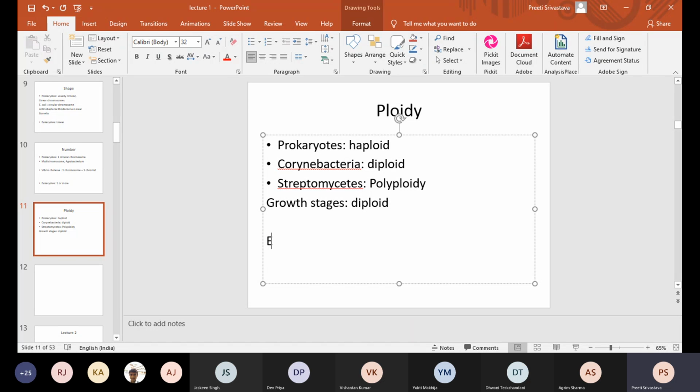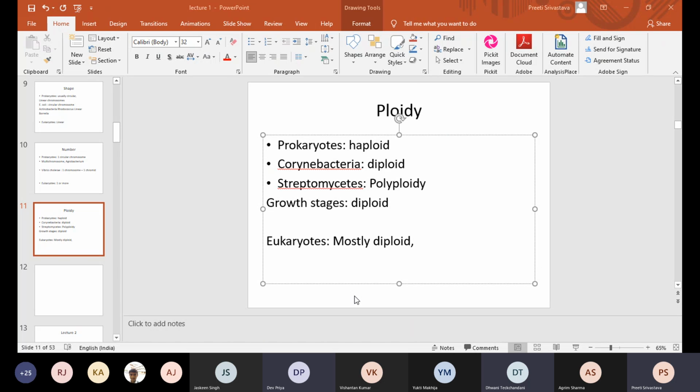What about in eukaryotes, class? Mostly haploid or diploid? They're mostly diploid, but their reproductive gametes are haploid. What about polyploidy? Have you heard of polyploidy in eukaryotes?